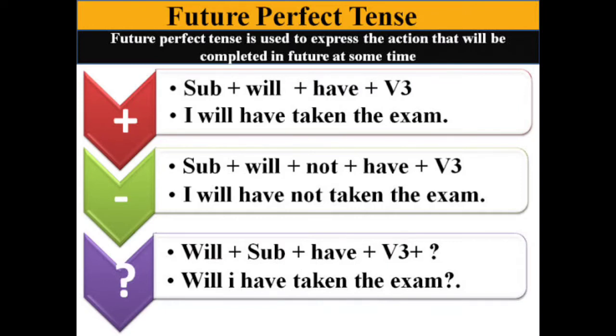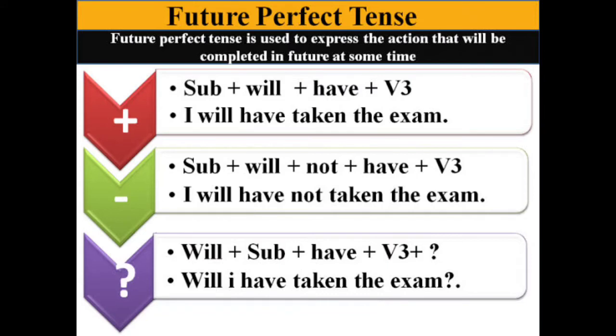First, let's see for positive sentence. The sentence pattern is subject plus will plus have plus verb 3. Look at the sentence. I will have taken the exam.